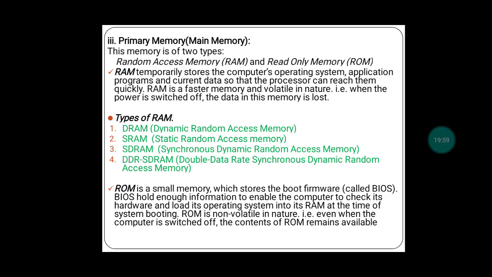So in this session we are done with one component of the computer system, that is memory. What we saw here is that memory is divided into two, that is internal and external memory. In the internal, again we have three types: register memory, cache memory and primary memory. We saw all these memories in a little depth. Questions can be asked from this.